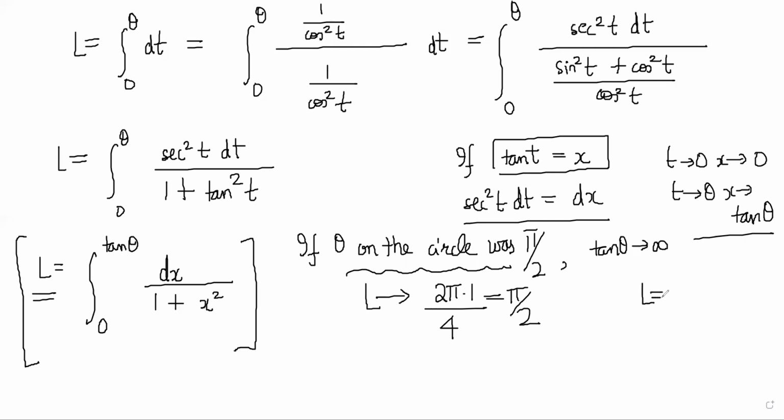Understand this point carefully. L is equal to 1 into theta. So if theta was pi by 2, L must be pi by 2, obviously. So you get the result pi by 2 is equal to the integral from 0 to tan theta, which is infinity, of dx by 1 plus x square. And instantly you can get many other values of this integral without ever solving it.